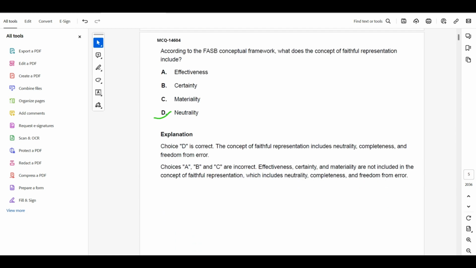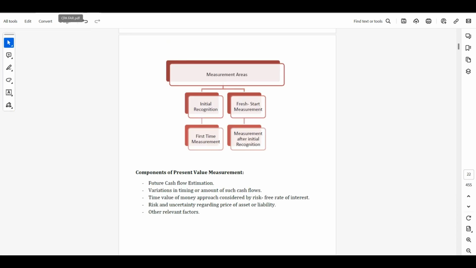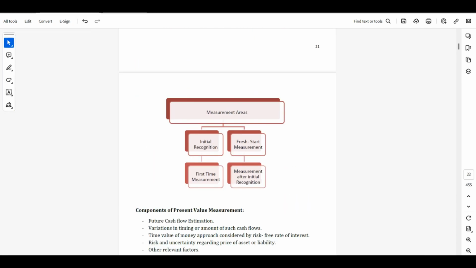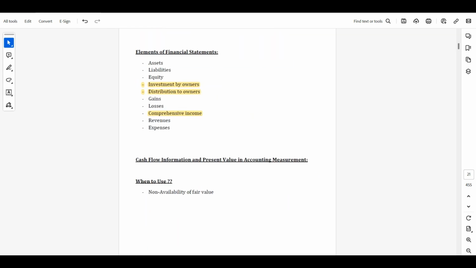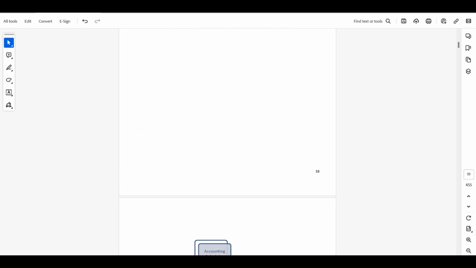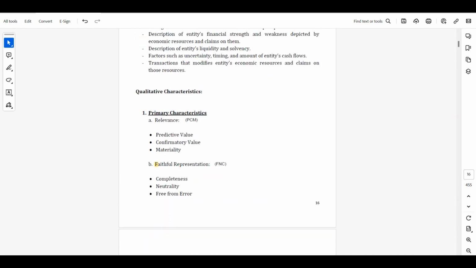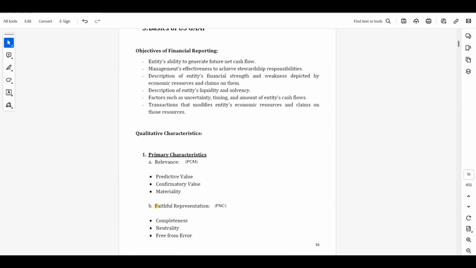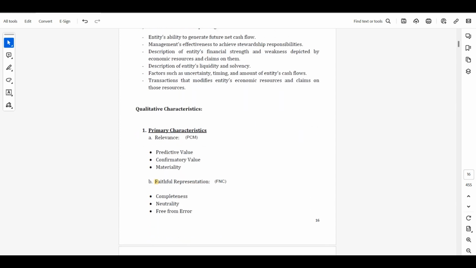The next MCQ: according to the FASB conceptual framework, what does the concept of faithful representation include? If you have studied my previous lecture, I have covered this. So here it is, the qualitative characteristics. The primary characteristics: relevance and faithful representation.